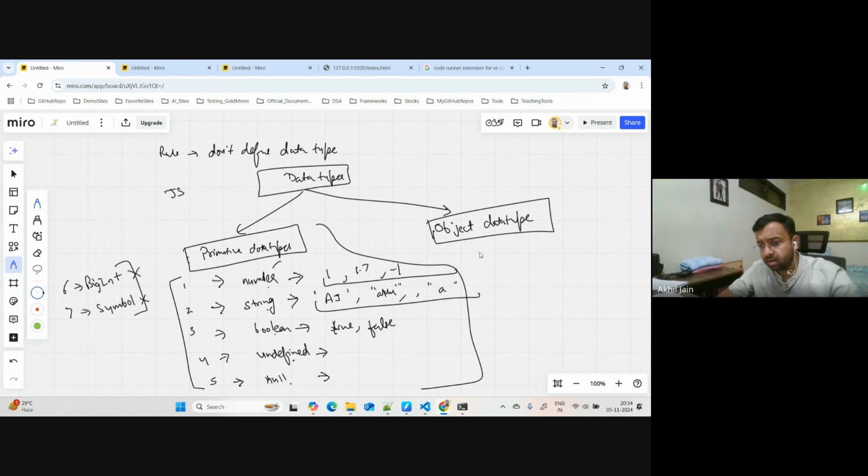What about objects? What things are called object data types in JavaScript? If you try to create an array, that's an object data type. If you try to create a map,